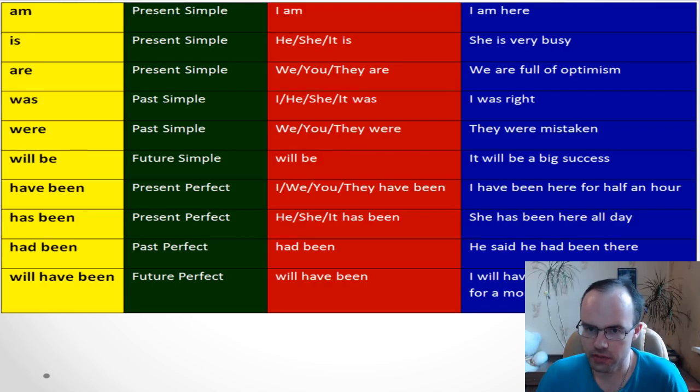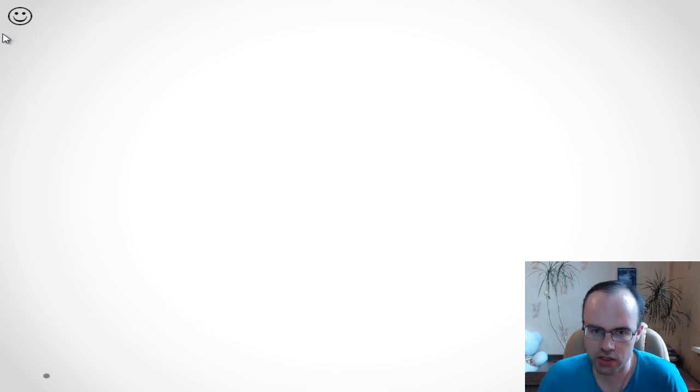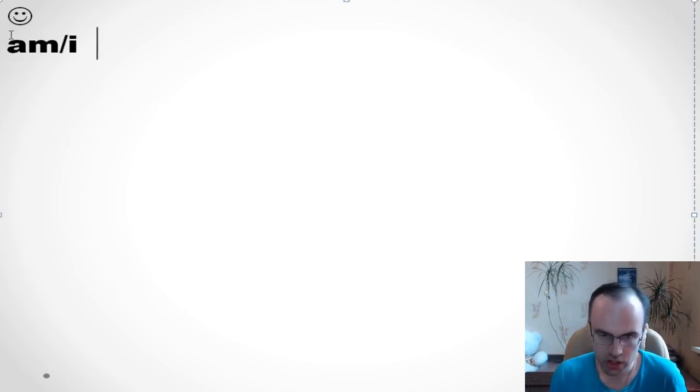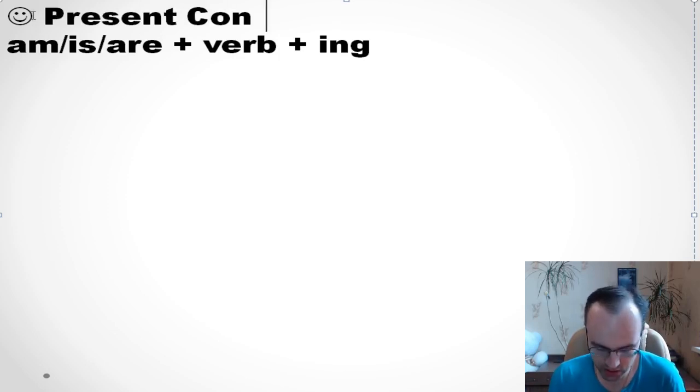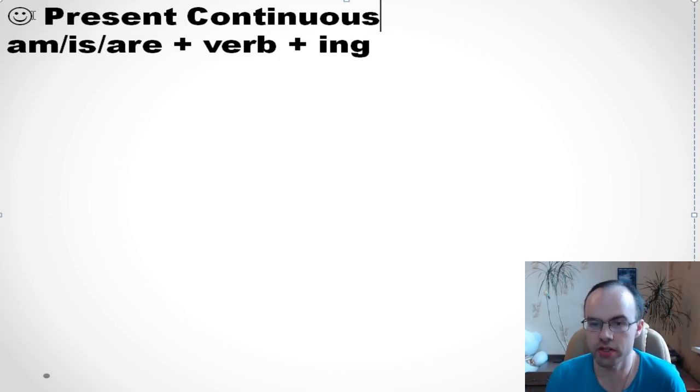Okay, good. Are you with us? I hope so. We see that we use am, is, are with present simple. But it can be used in more advanced structures, more advanced sentences and tenses. It's also possible to see it in continuous. If you see this structure, am, is, are plus verb plus ing, we call it another tense, and it's called present continuous.